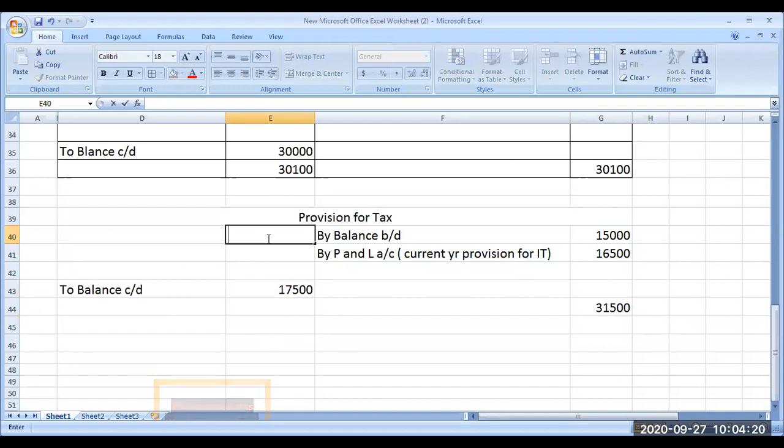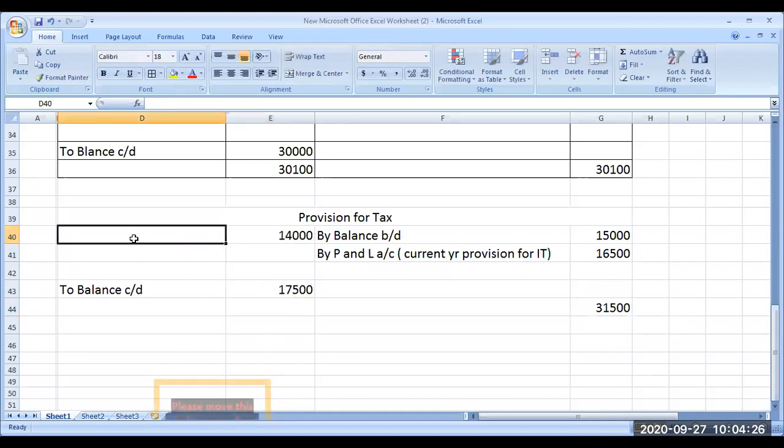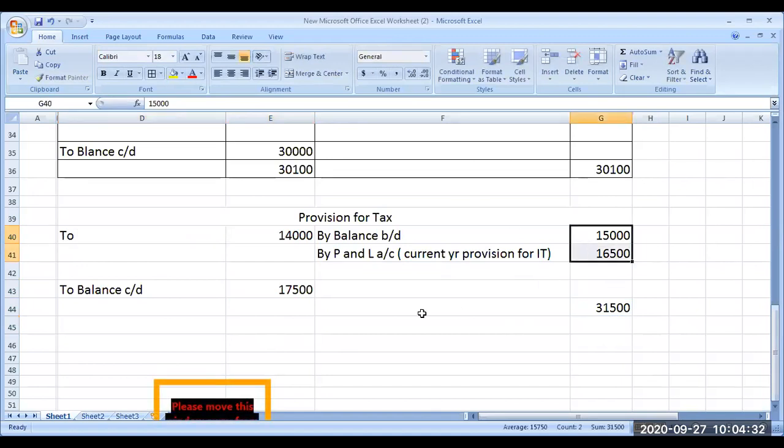So the difference between these two has been paid during the current year.